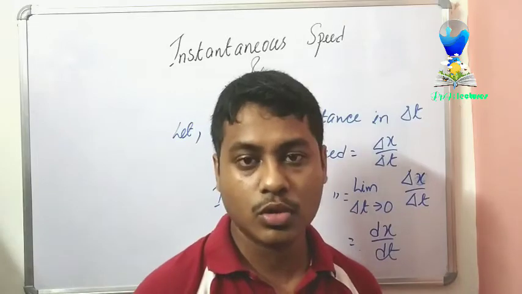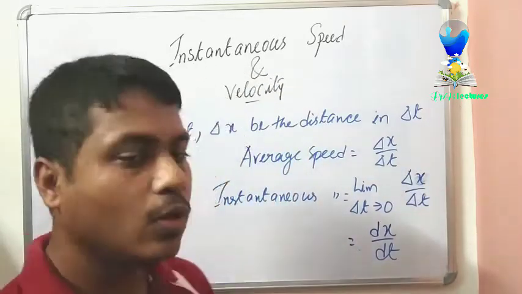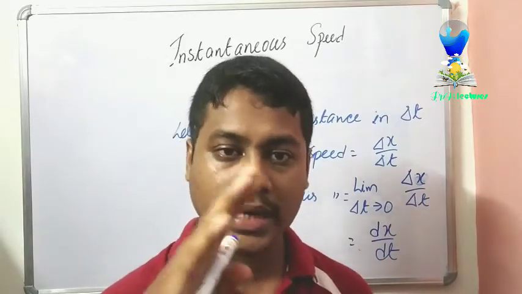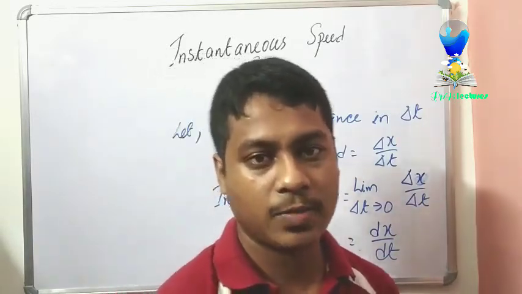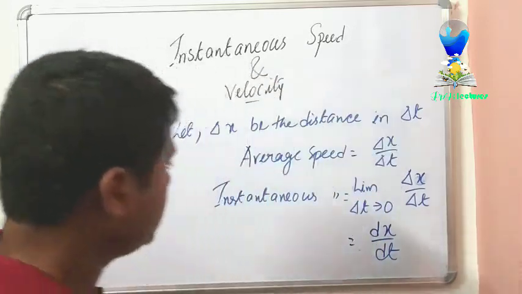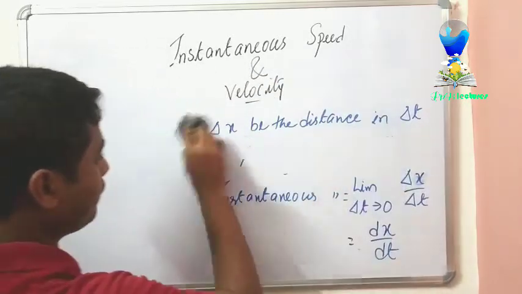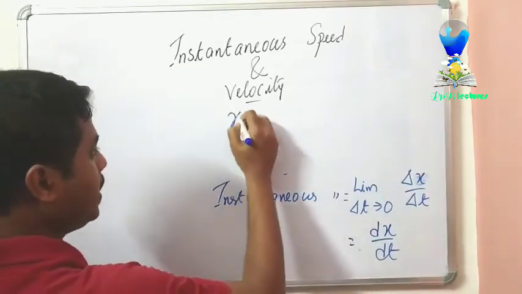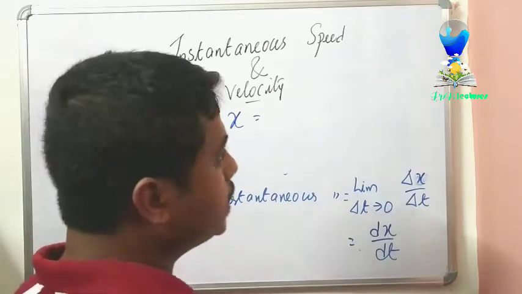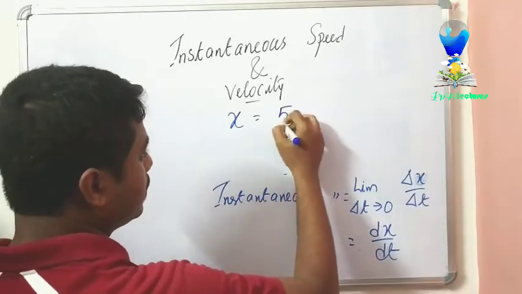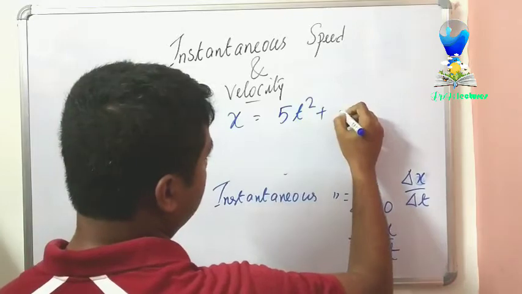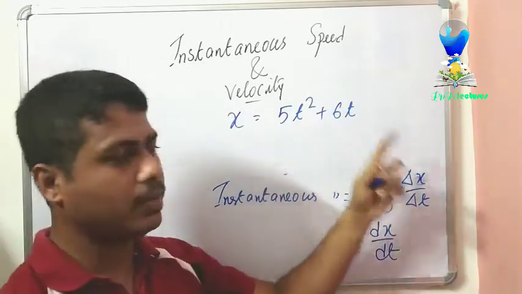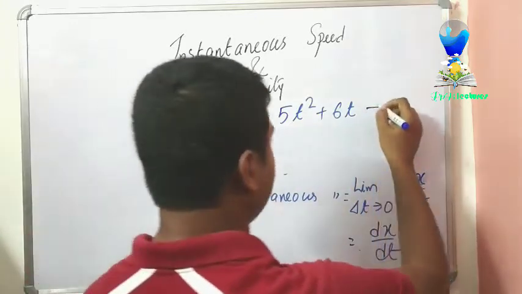Now suppose a question comes, your x will be given in an algebraic expression, so we have to do the differentiation of this algebraic expression. As for example, your displacement will be given as, suppose x equals 5t square plus 60 plus, suppose it is given as a 7.